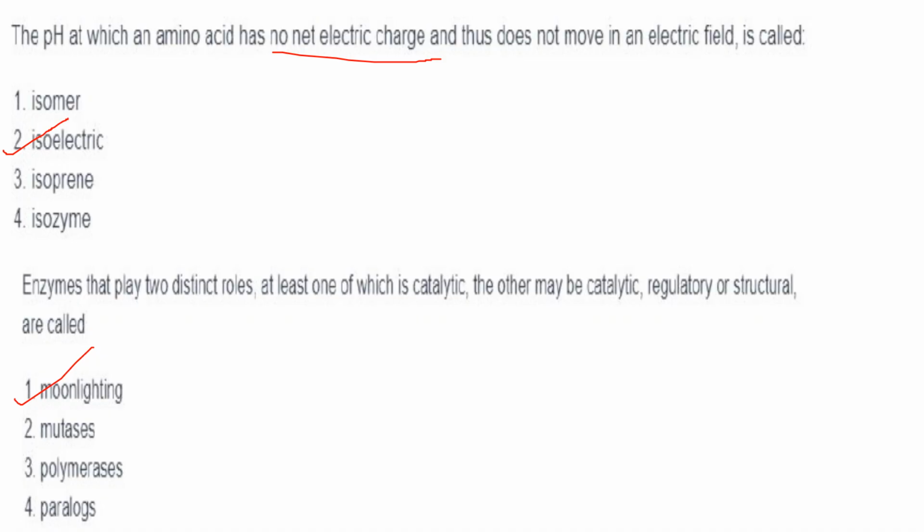So mutases catalyze the transfer of a functional group from one molecule to another. Polymerases help in the formation of polymers by adding monomers. Then paralogs are genes which have evolved from a common ancestor but have distinct functions.